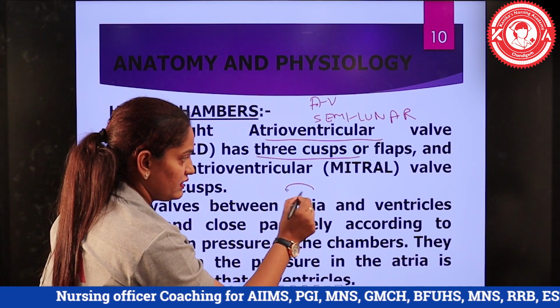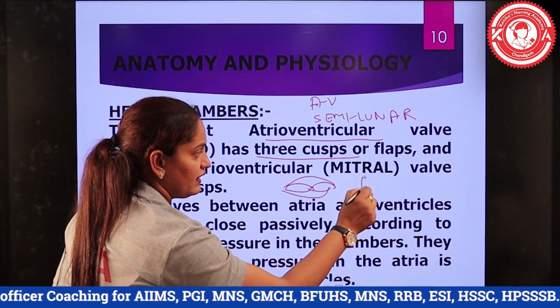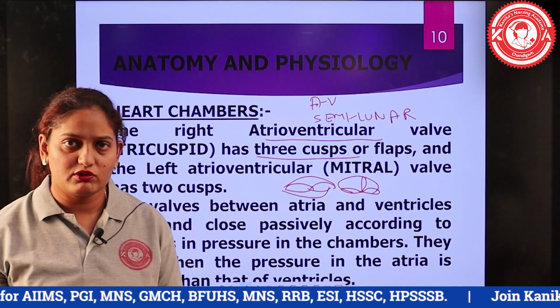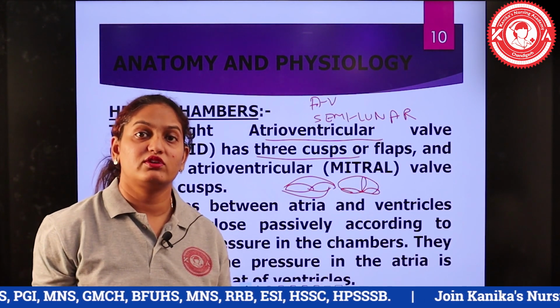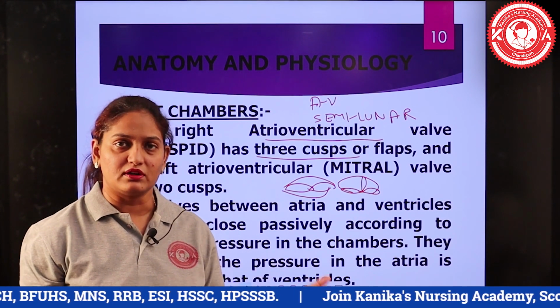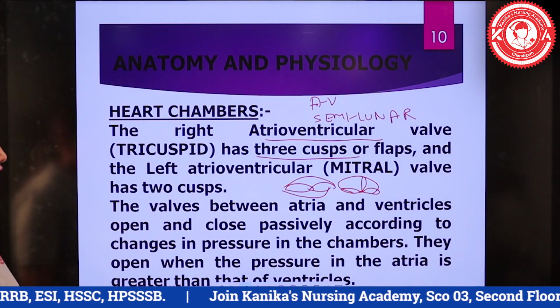If I draw it here, these are the leaflets: this is a bicuspid or the mitral valve, and if there are 3 leaflets, it becomes the tricuspid valve. The tricuspid valve is located between the right atrium and the right ventricle, whereas the bicuspid or mitral valve is located between the left atrium and the left ventricle.